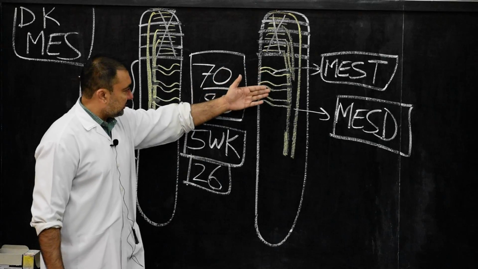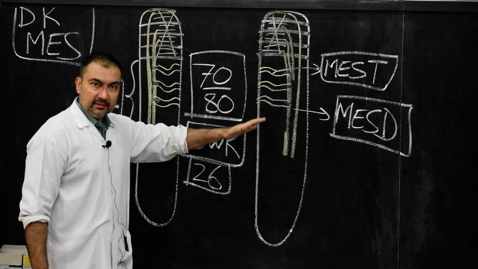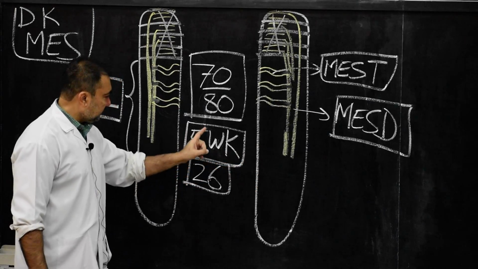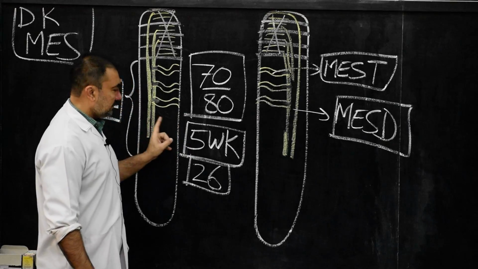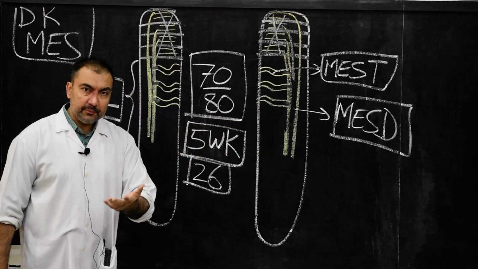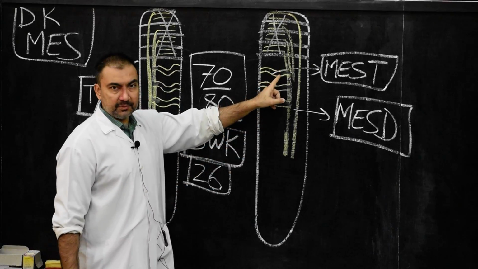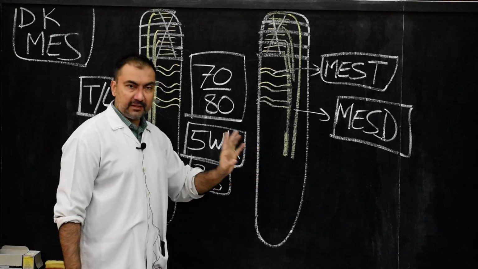That means the mesonephric tubules, as soon as they have appeared in the proximal region, have disappeared, and in the distal region they will remain. And what is the shape of the mesonephric tubules? S shape. Medially they open in the coelomic cavity, laterally they open in the mesonephric duct.